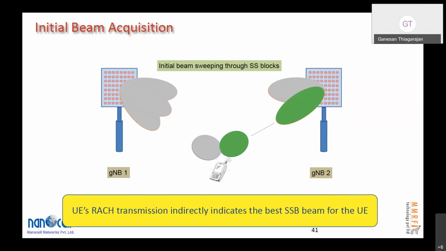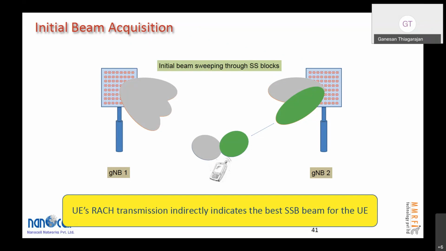Okay, how does the mobile lock to that, but how does the base station know that you're locked to that particular beam? That is achieved by the next step, which is a RACH transmission, which is a random access request. When I send a random access request and the base station can decode it correctly, that means we are at the right beam. Okay, so how does the base station now solve this problem?